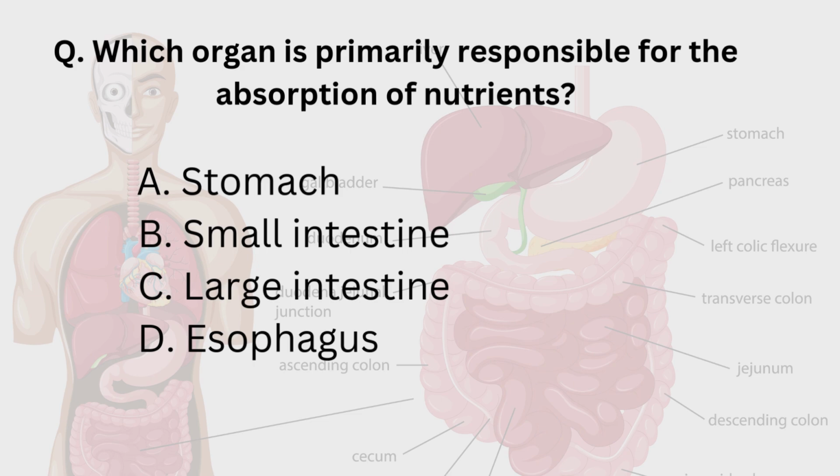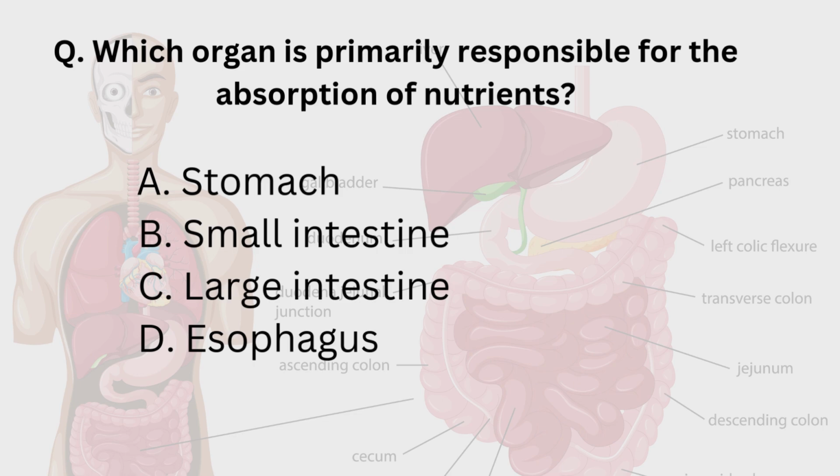What is stomach? Stomach is a muscular organ, as we all know, that stores and breaks down food with the help of some digestive juices. What is small intestine? Small intestine is the part of alimentary canal or digestive system. It is a long coiled tube where most of the nutrients from food are absorbed into the bloodstream. Then large intestine. Large intestine is also part of alimentary canal that primarily absorbs water and prepares solid waste for elimination. Then esophagus. Esophagus is a muscular tube that transports food from the mouth to the stomach.